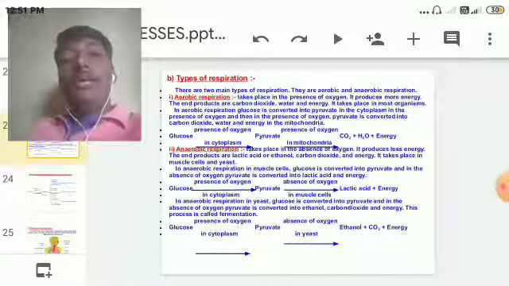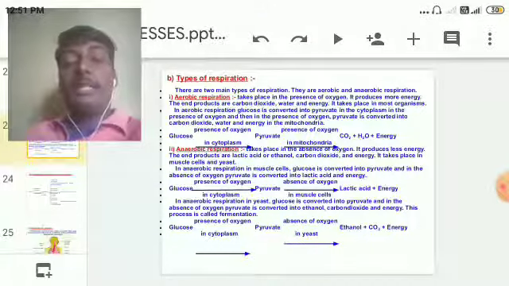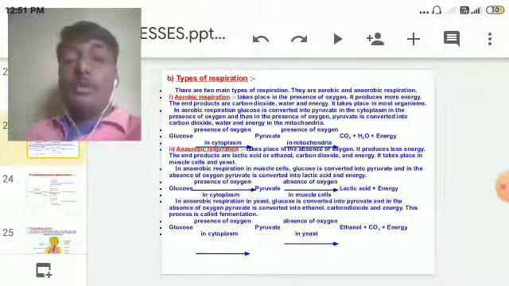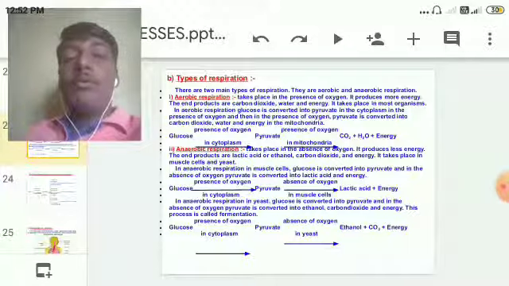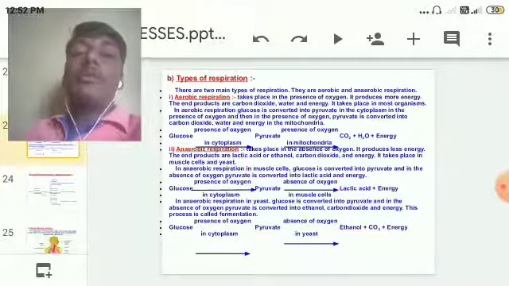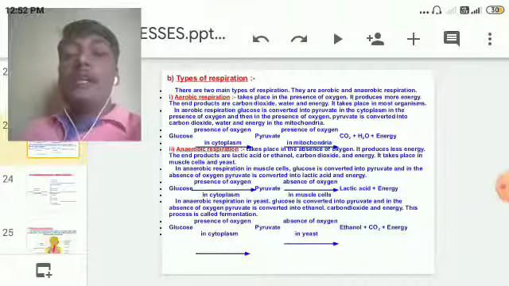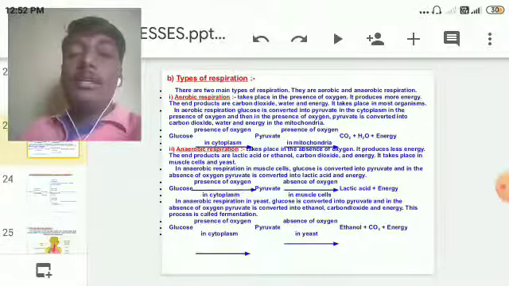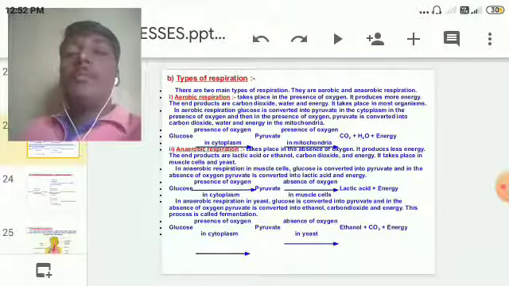Because that particular part will not get sufficient oxygen supply, because you have sat in that position for a prolonged time. Due to that, sufficient oxygen will not be provided to that particular area. In those muscle cells, glucose is already present. The glucose is converted to pyruvate, but pyruvate will not be converted to carbon dioxide and water because there is insufficient oxygen for burning. Hence, it will be converted into lactic acid. That's why we feel a type of giddiness in that part of the body.